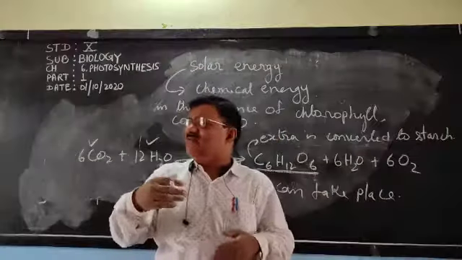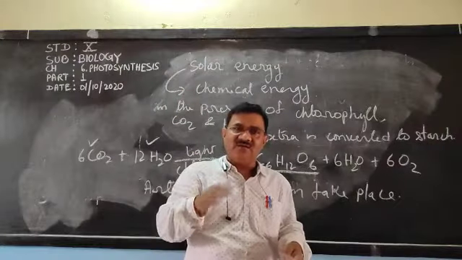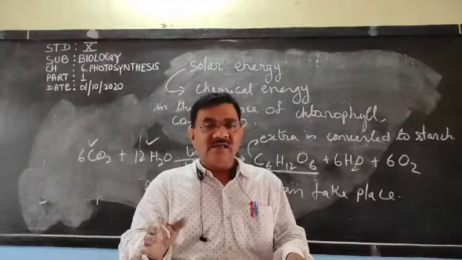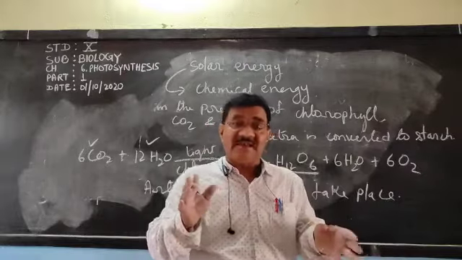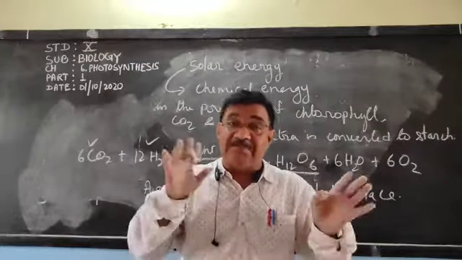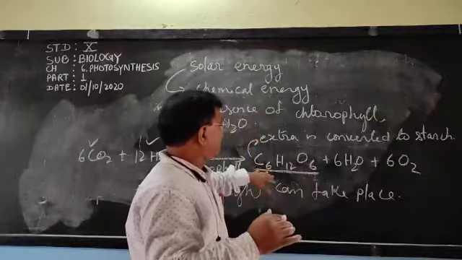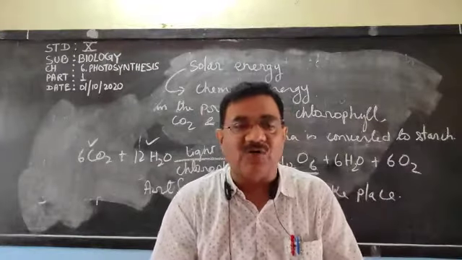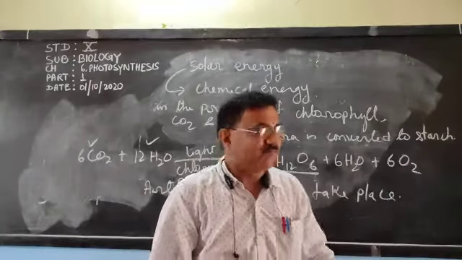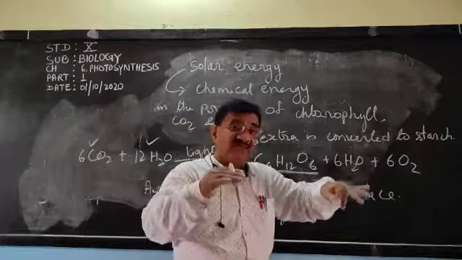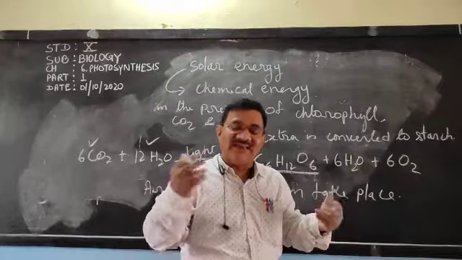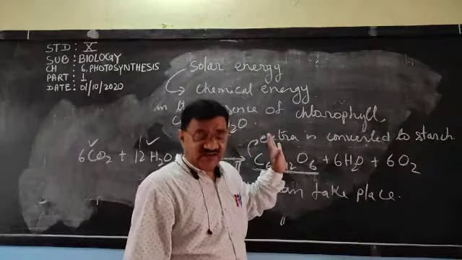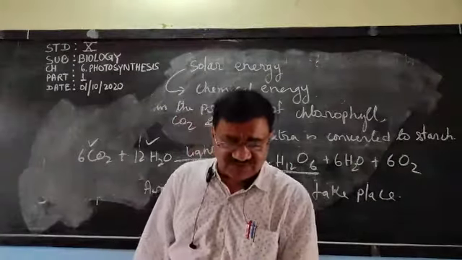Suppose it is continuously raining for 1 month. What do you think? The plant will die? No. They will not do photosynthesis, but whatever food they have prepared is converted into starch and stored in the storage organ of the plant body, and that starch will be utilized to give energy. So the definition is clear, that is what photosynthesis is.